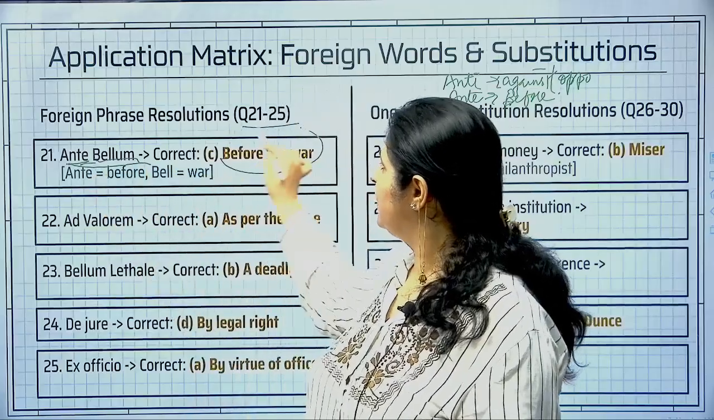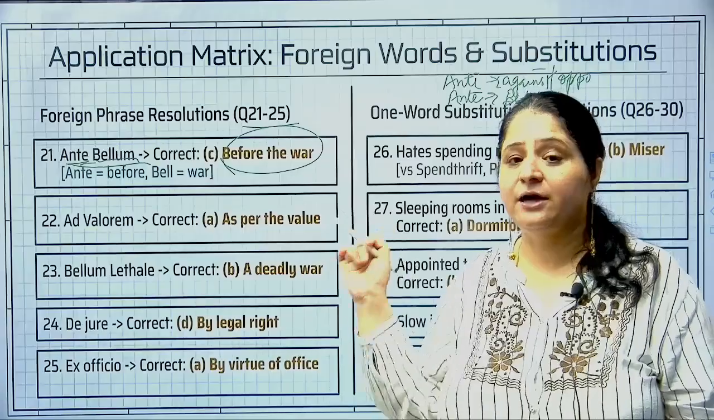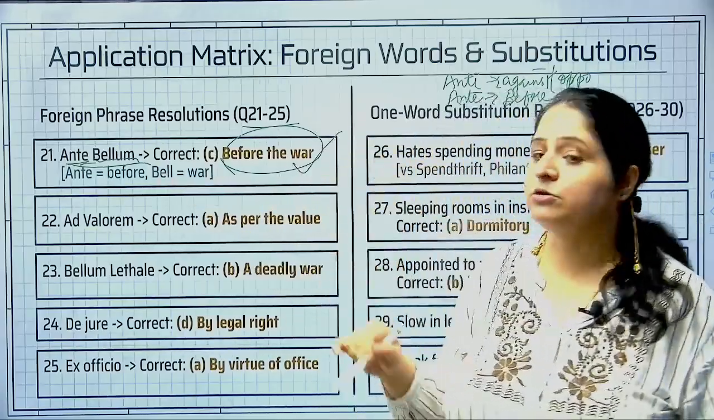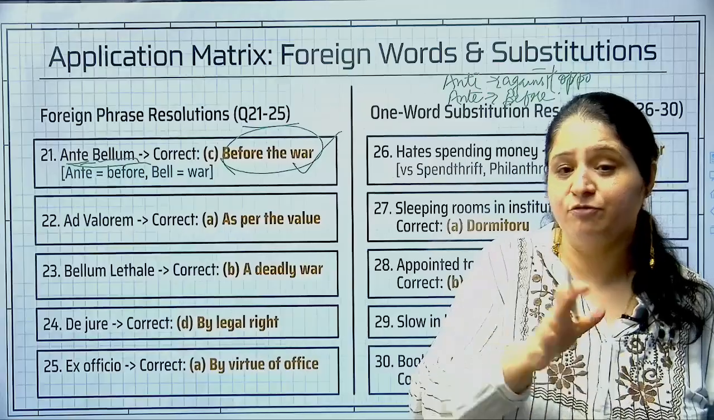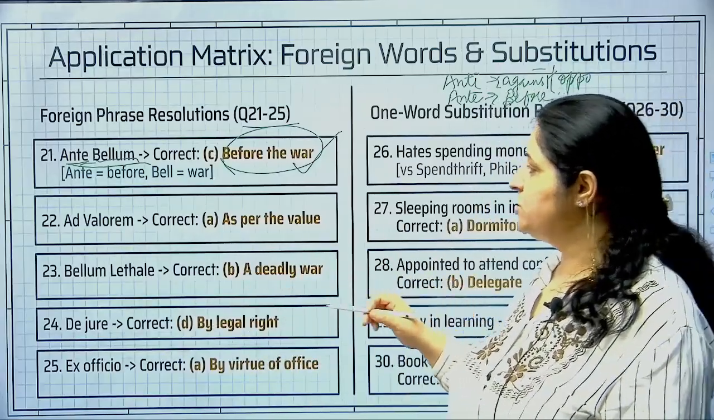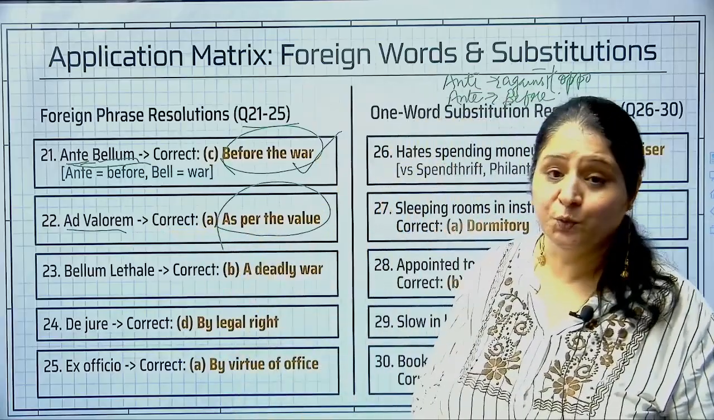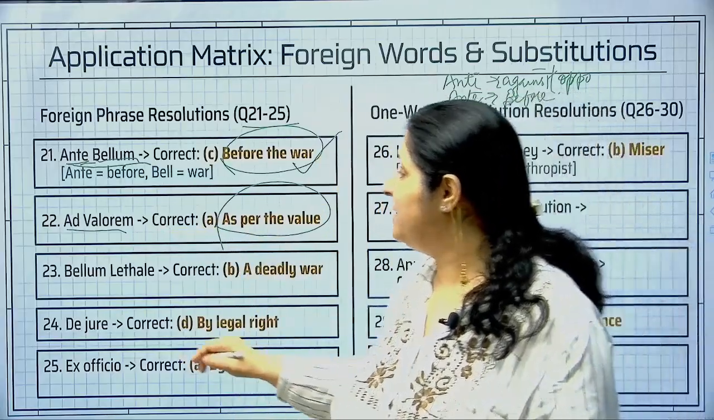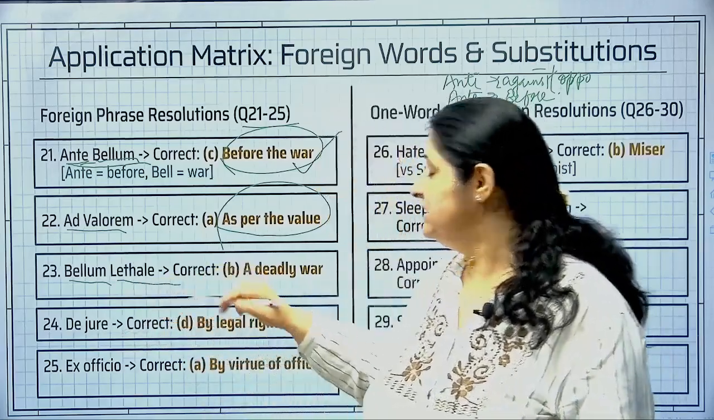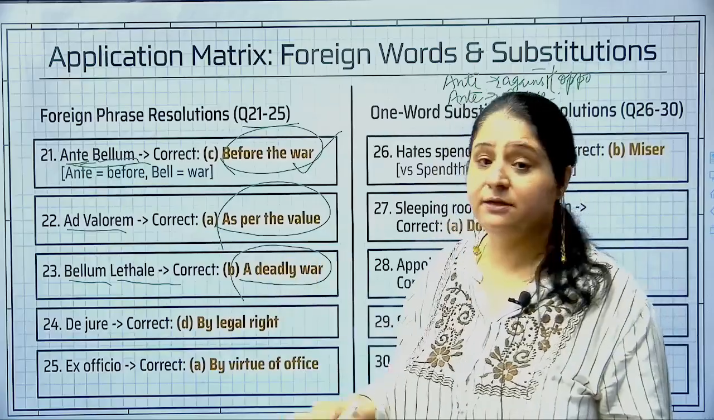तो करेक्ट आंसर क्या था? ऑप्शन सी, बिफोर द वॉर. So you must have the handouts with you in front of you. So question number 21 का आंसर इज बिफोर द वॉर. एंटेबेलम, एंटे मतलब बिफोर, बेलम मतलब वॉर, बिफोर द वॉर इज एंटेबेलम. All right, question number 22 was ad valorem. Ad valorem का मतलब होता है as per the value, right? Then you have bellum lethal. Bellum is again war. Lethal मतलब deadly. So a deadly war is bellum lethal.